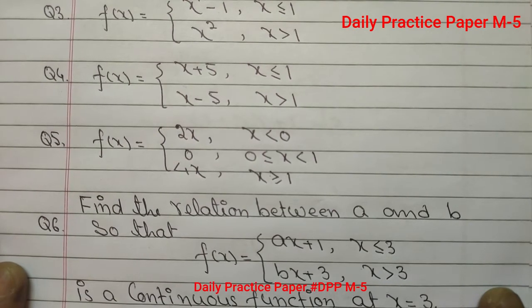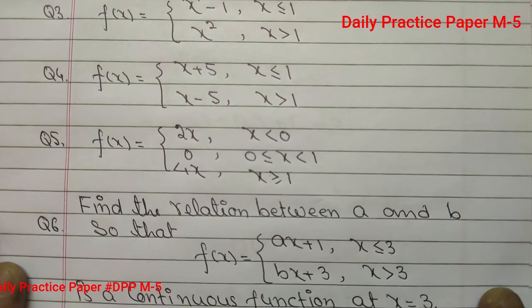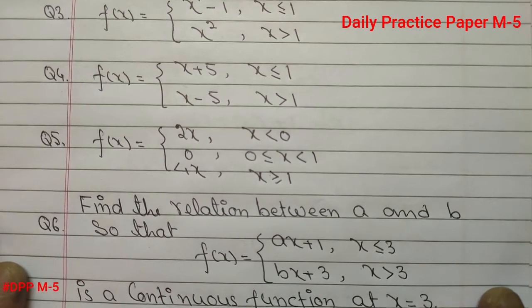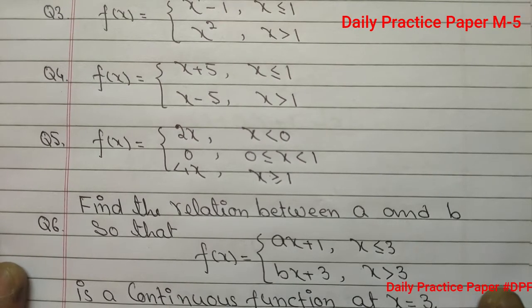Similarly, at x is equal to 1, again we will calculate left hand limit, right hand limit, value of the function and we will examine. Finally in case 1, if left hand limit, right hand limit, value of the function all are equal, then we can say that the given function is continuous at x is equal to 0. Otherwise it will be discontinuous at x is equal to 0. If it is so, then we will say that x is equal to 0 is the point of discontinuity.